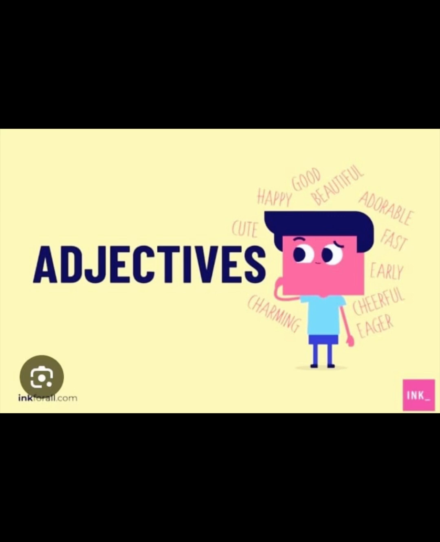But the comparative, older, you're adding ER. Older can be used for anything: older person, older fan, older light. But elder is used for brothers and sisters only. Elder brother, elder sister.